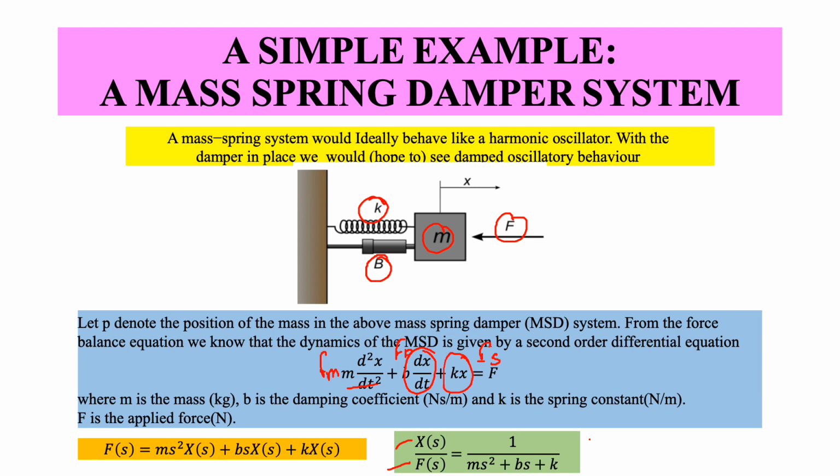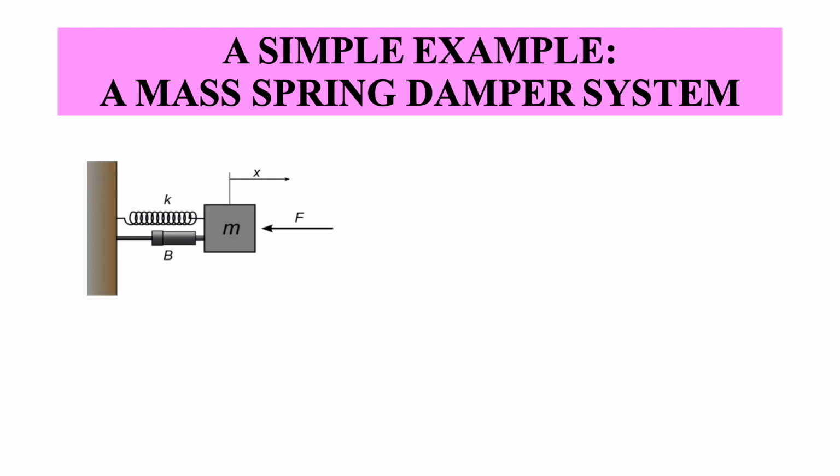And when we correlate this with the standard expression of the characteristic equation, s square plus 2 zeta omega n s plus omega n square, we can derive damping and natural frequency. So we can talk about stability and we can talk about performance, all the standard things. Alright, now let us see how we do this in the state space approach.